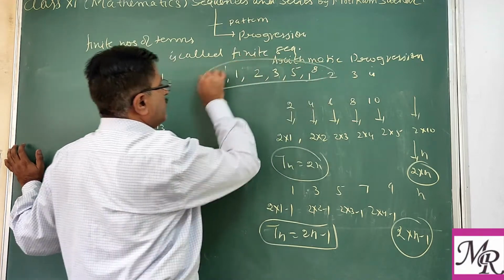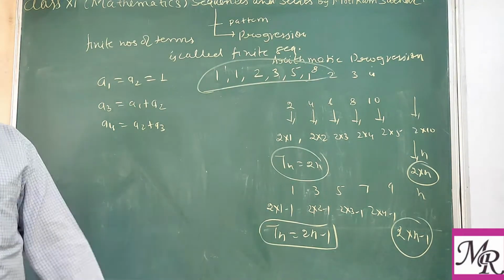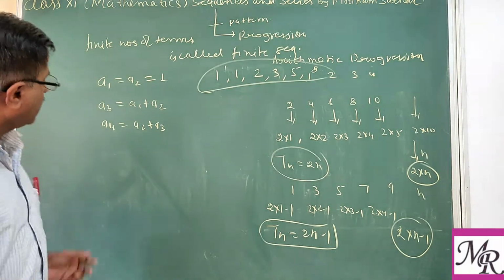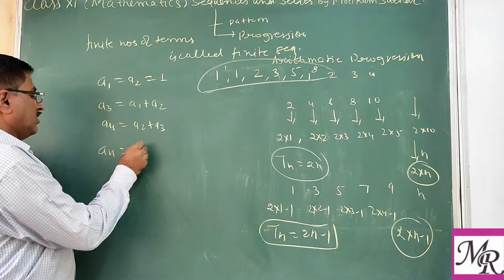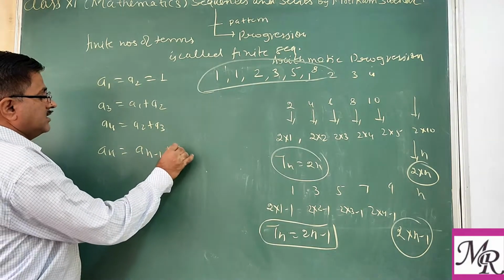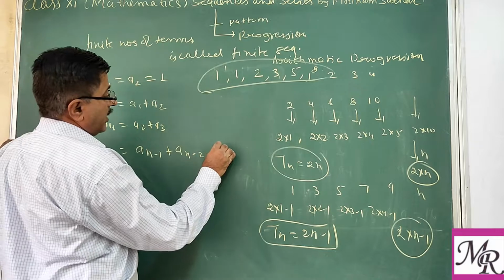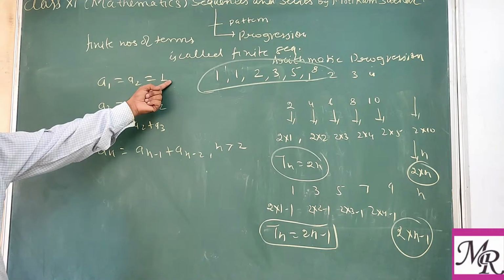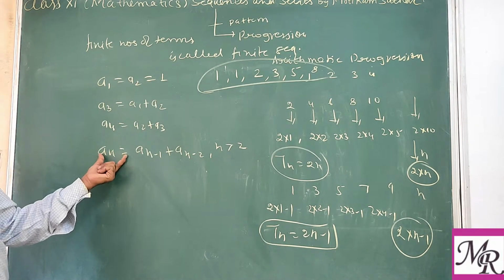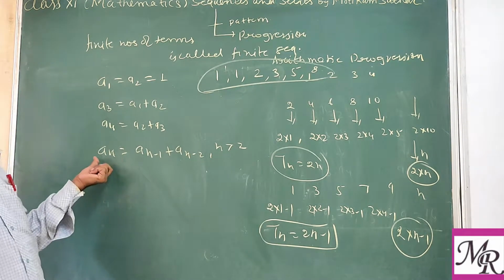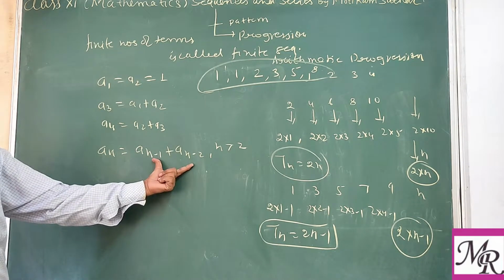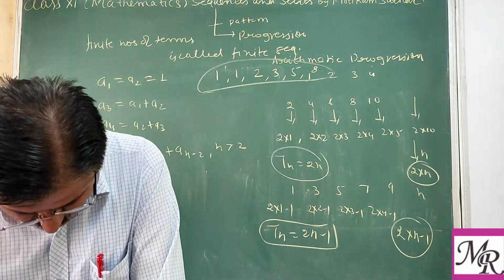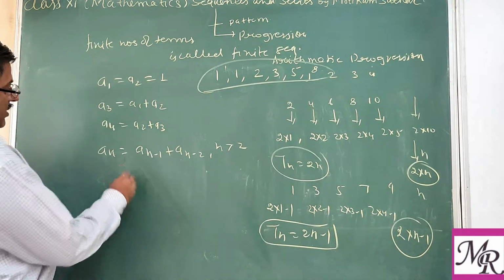So sometimes we get such types of sequences, and their general formula is an equal to an minus 1 plus an minus 2, where n is greater than 2, because terms 1 and 2 are already given, that is 1. Other terms we find using this formula, that is, the nth term is the sum of the two previous terms. Such sequences are called the Fibonacci sequence.